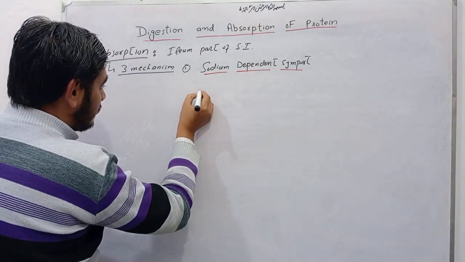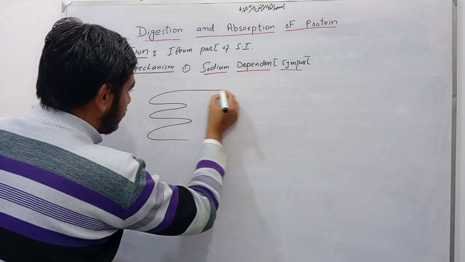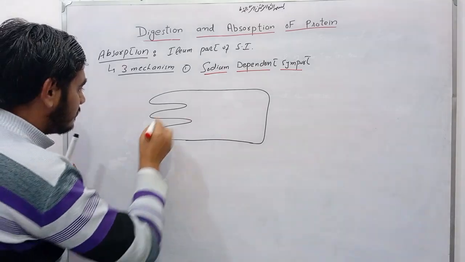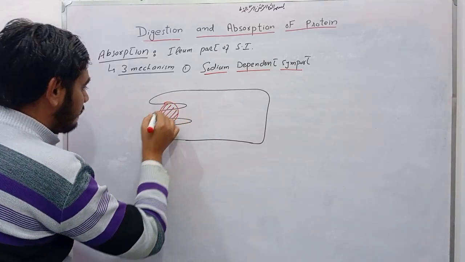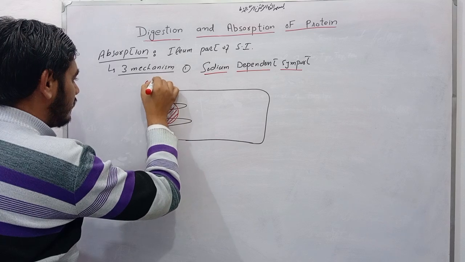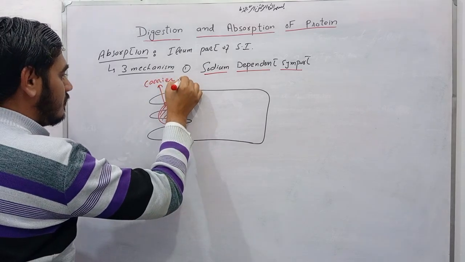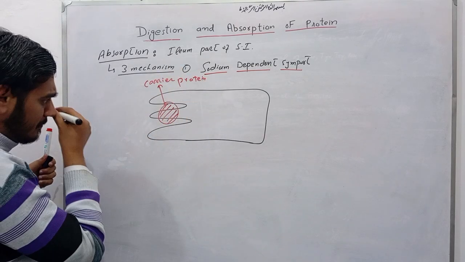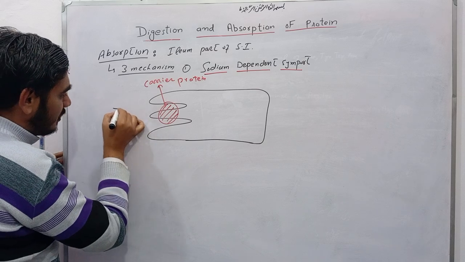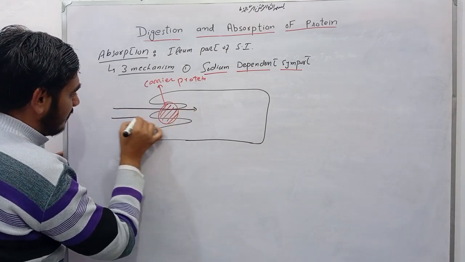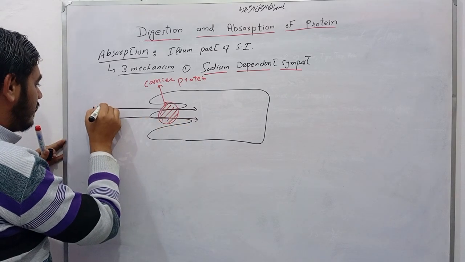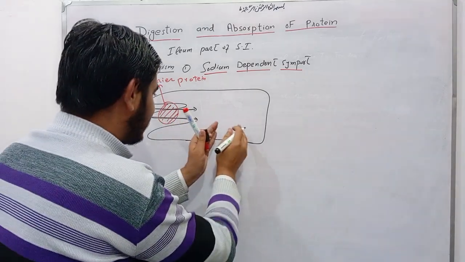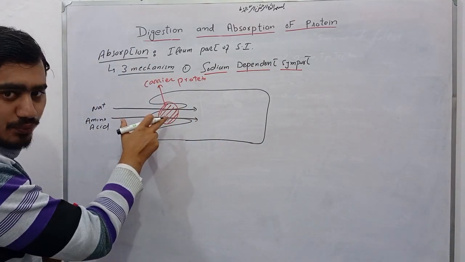So what happens? There is a carrier protein. Sodium and amino acid enter into this intestinal cell with the help of this carrier protein.